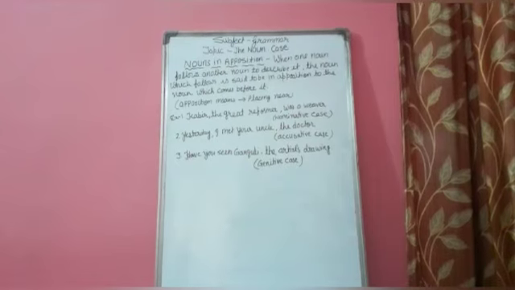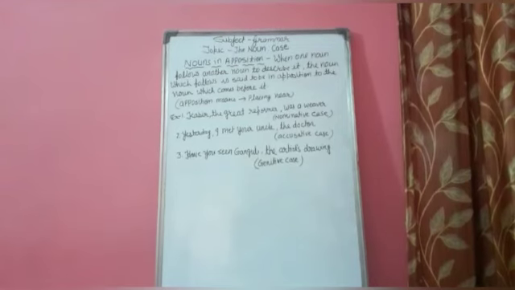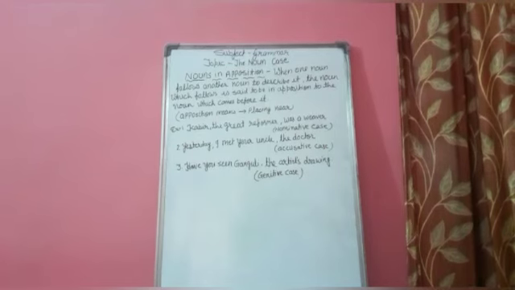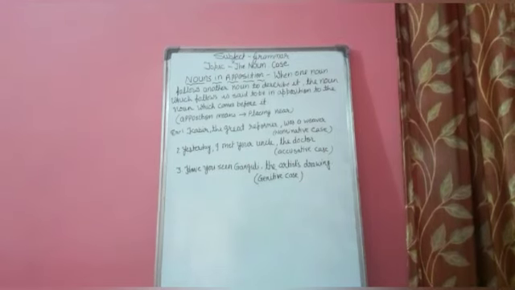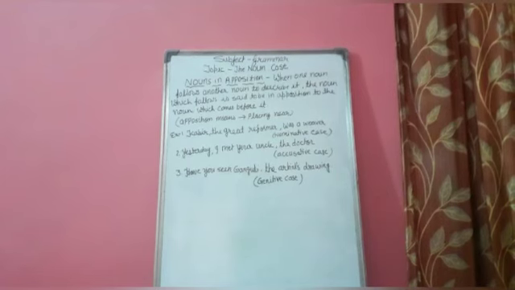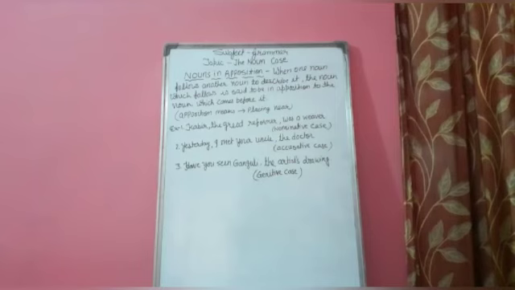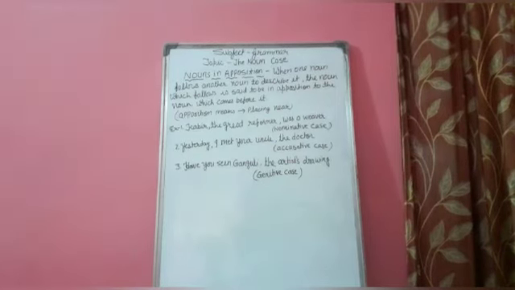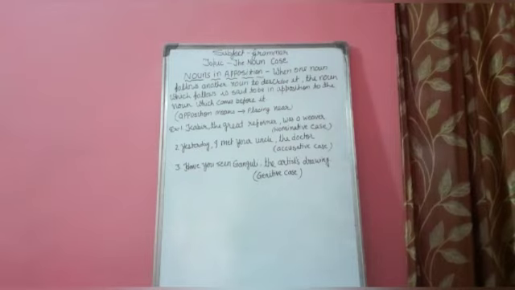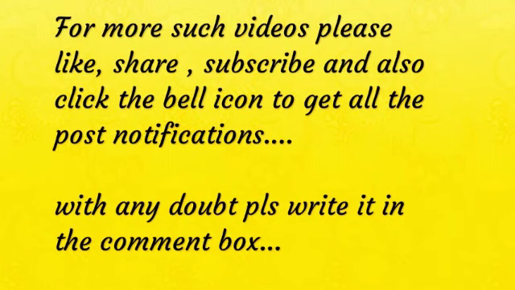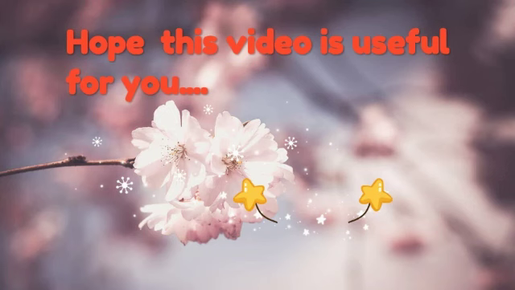For example, we can take Kabir, the great reformer, was a weaver. Here, the great reformer is a noun in apposition which is showing nominative case. Second example is, yesterday I met your uncle, the doctor. Here, it is taken as an accusative case. Third example is, have you seen Ganguly, the artist's drawing? Here, it is taken as a genitive case.